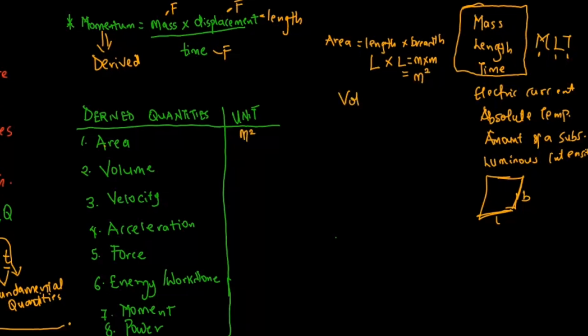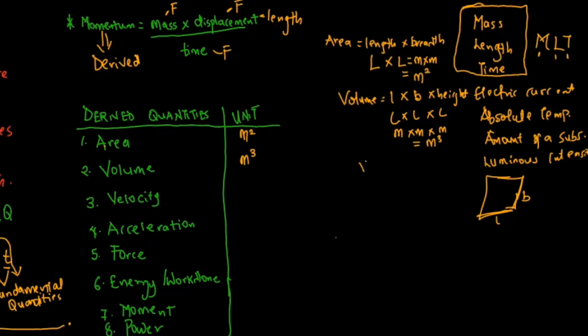Volume is length times breadth times height. Again, they are all length times length times length. So length is measured in meter, the other length is measured in meter, and this is also measured in meter. So at the end of the day, the formula becomes meter cube. So the unit for volume is meter cube.